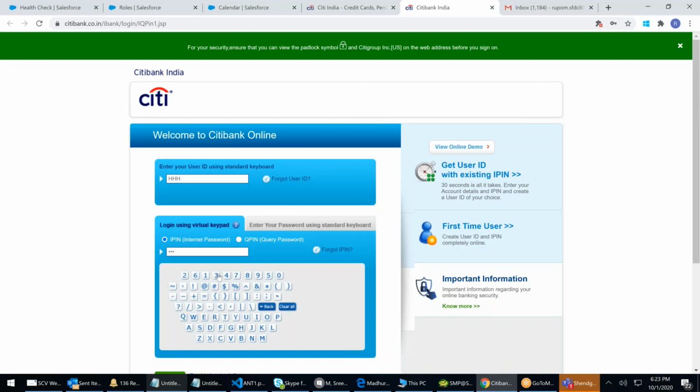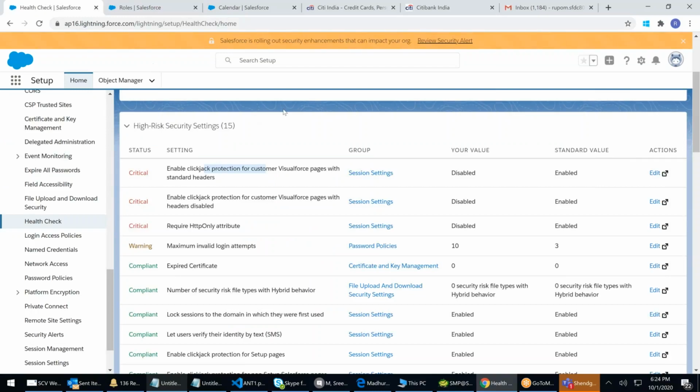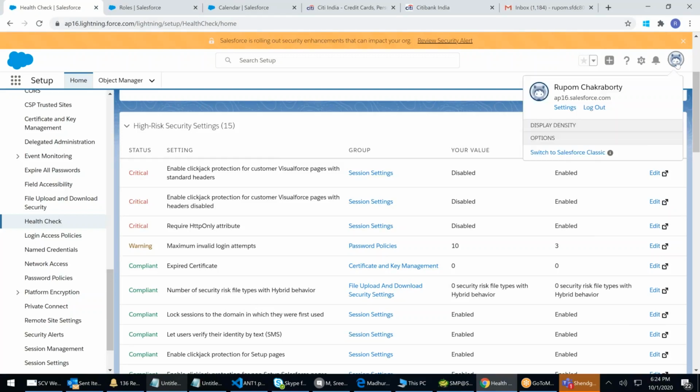In Salesforce, by default, clickjack protection is activated. Whatever I click on Salesforce, any click tracking software cannot track it. Where I'm clicking, if I click here, immediately a hacker will understand that you're using a public computer. They will check, oh, Rupam logged into Salesforce and clicked there. But with the clickjack protection, you cannot.